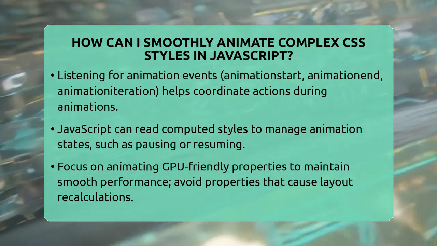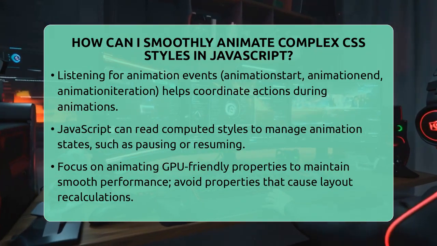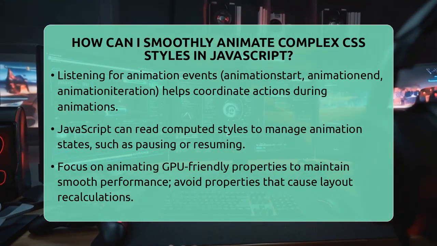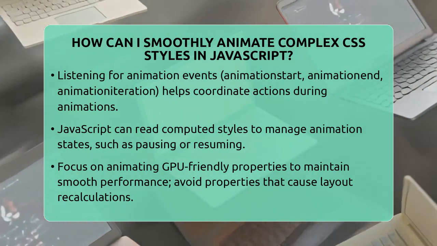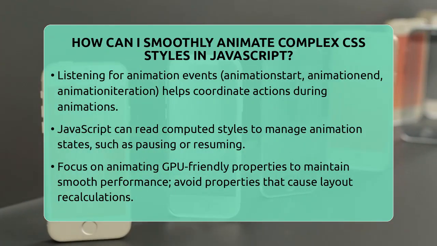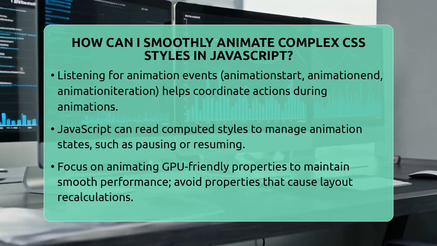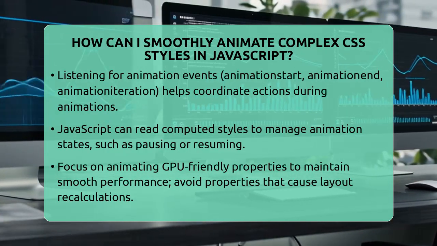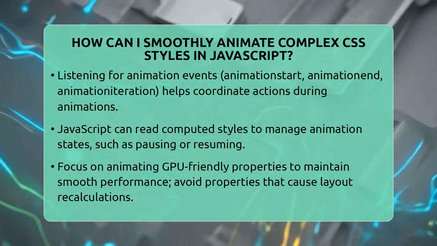You can also listen for animation events like animationstart, animationend, and animationiteration. These let you coordinate other actions with the animation's lifecycle. For instance, you might want to start a new animation once one finishes. JavaScript can also read computed styles at any moment, so you can capture current style values to pause or resume animations smoothly.